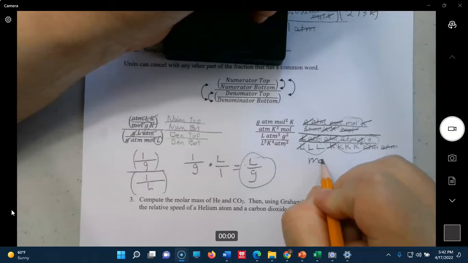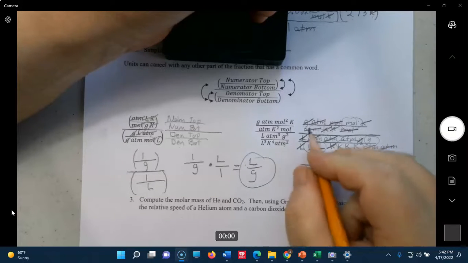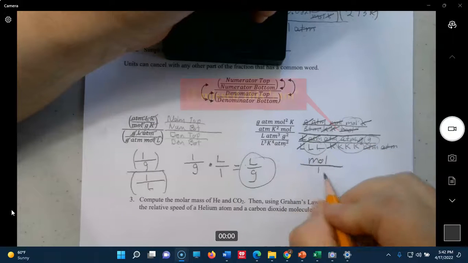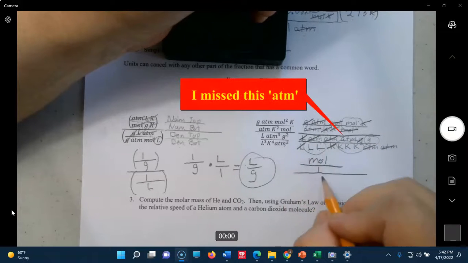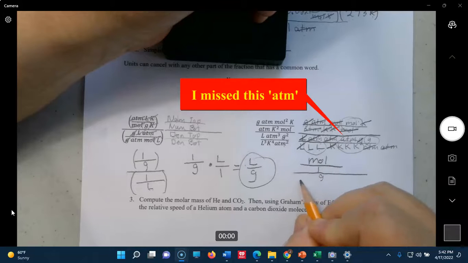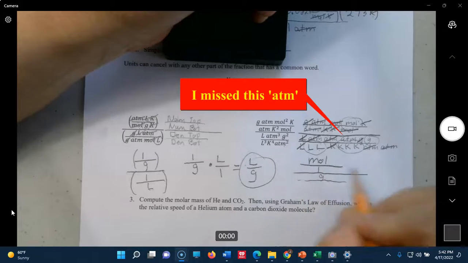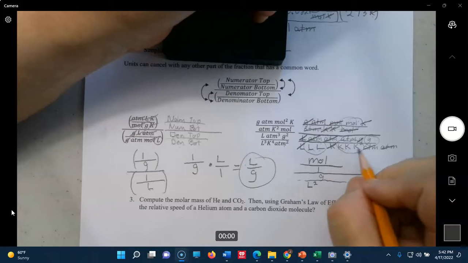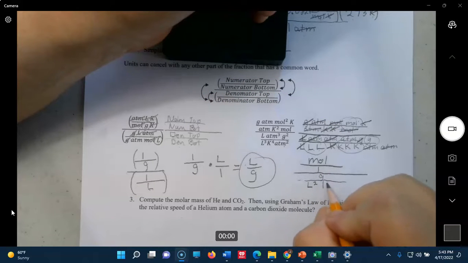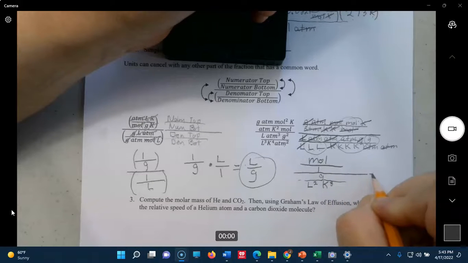The mole on the top, numerator top. Everything in numerator bottom is gone, so we make that a 1. In denominator top, the only thing we have is the grams. And in denominator bottom, we have liters times liters, so we're going to call that liters squared. We're going to put those back together again. And Kelvin, Kelvin, Kelvin, that's Kelvin cubed. So you flip the bottom up to the top.